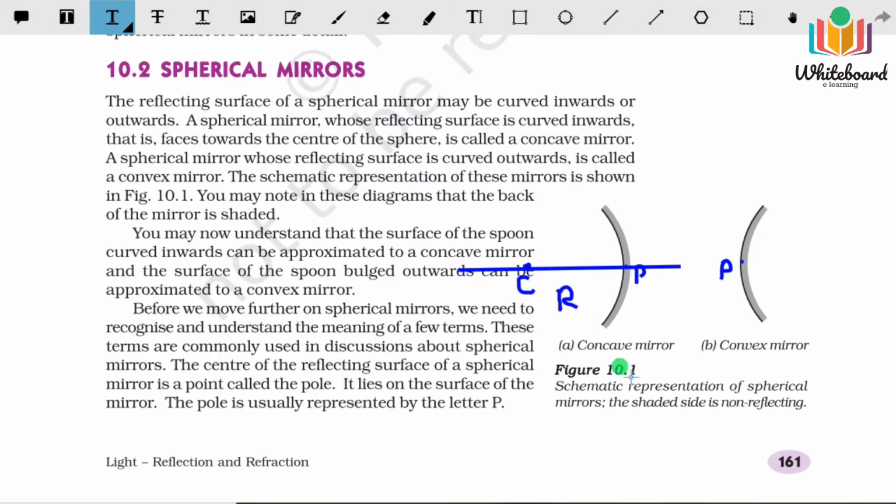Here also the same points will be there. I am just showing on the concave mirror. If parallel rays fall on this, they will meet at a particular point here.